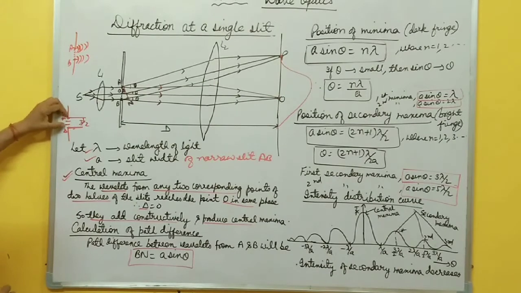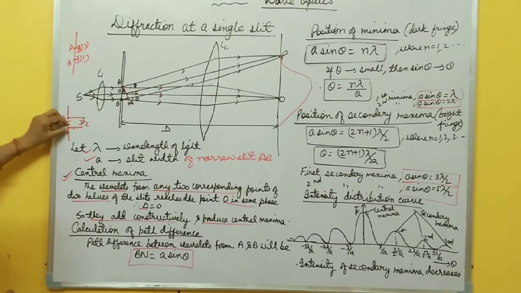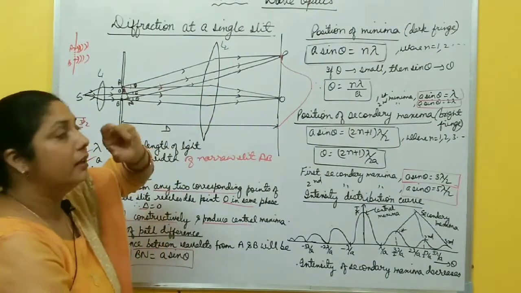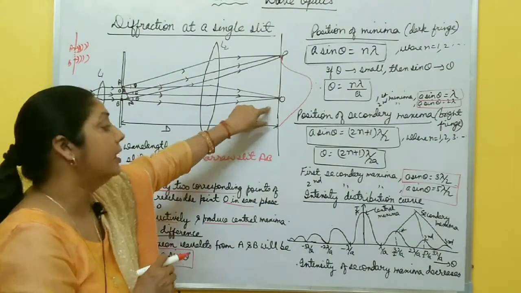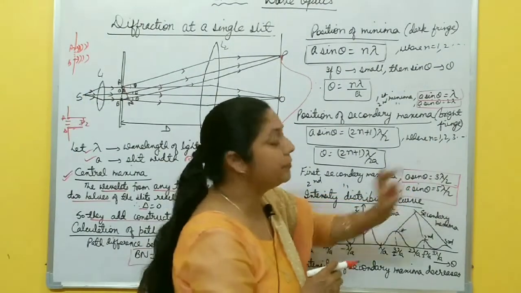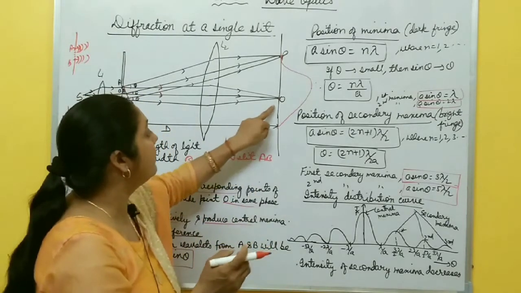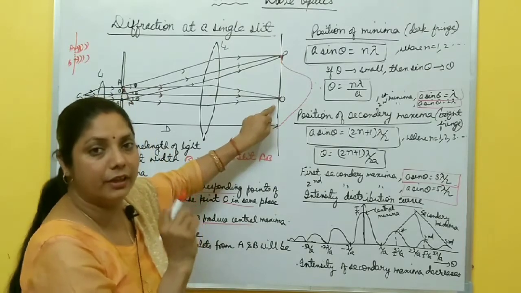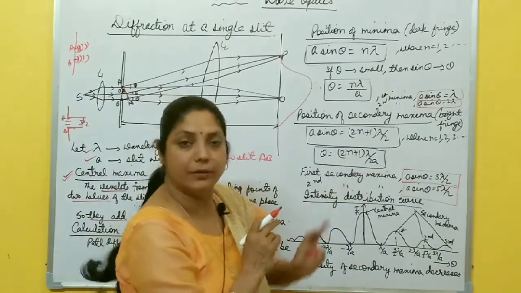Now the path difference between the first two corresponding points is lambda by 2, so they add destructively and cancel each other. Only the third part of the intensity reaches point P. That's why a maxima is there, but its intensity is less than the central maxima. In this way, at 3 lambda by 2, the first secondary maxima is found. Why secondary maxima? Because the central maxima has maximum intensity and only some part of the light reaches the first maxima. That's why it is called the first secondary maxima.